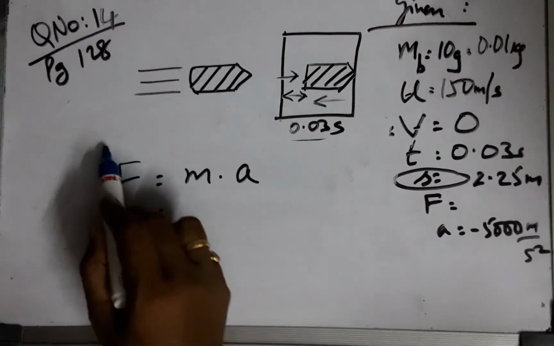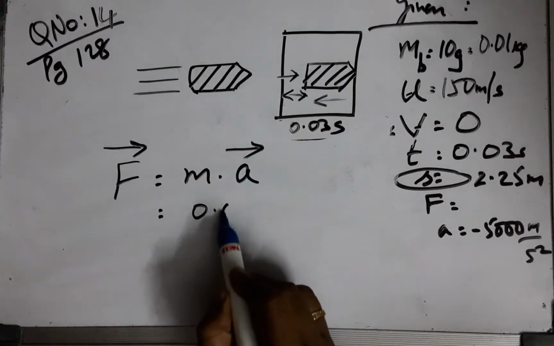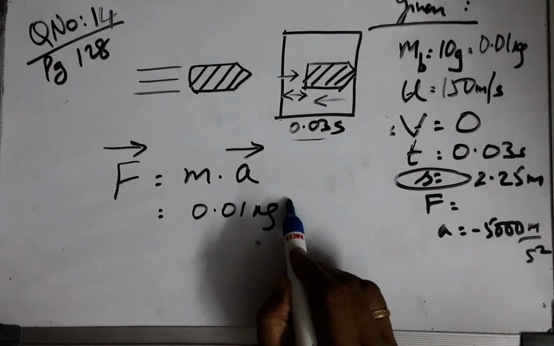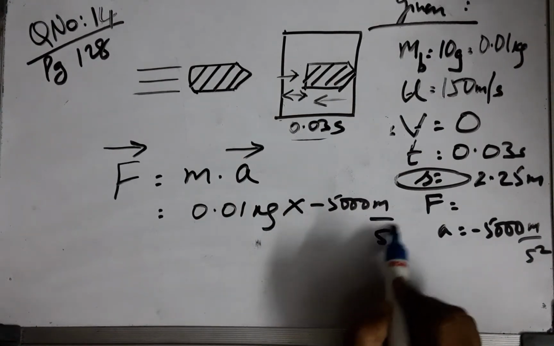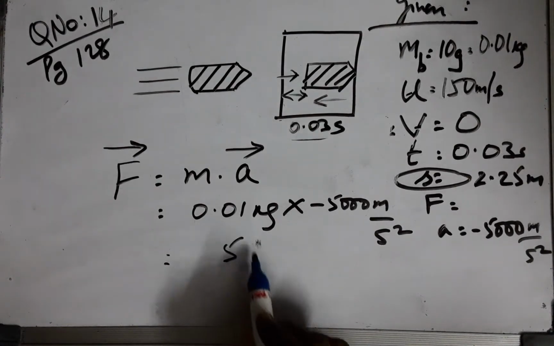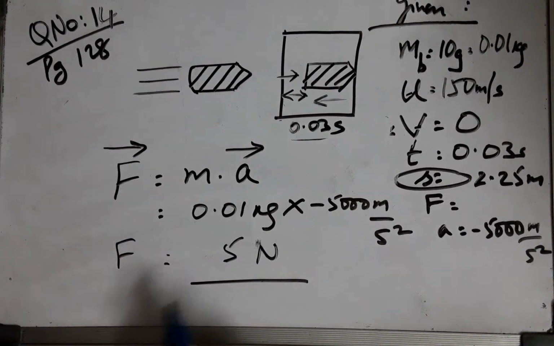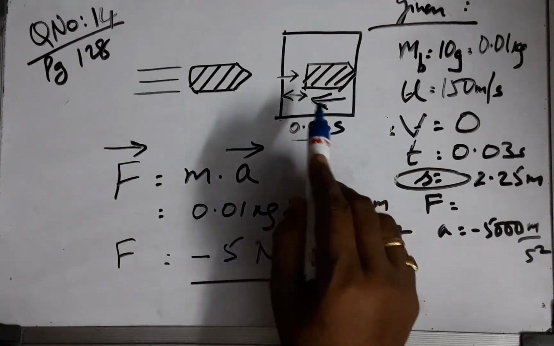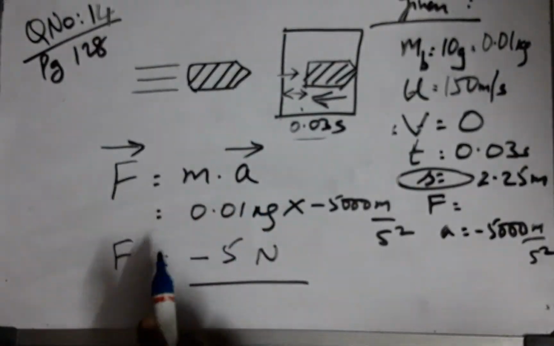And finally we can find out the force, which is nothing but mass of the bullet into acceleration, which is negative 5000 meters per second square, and we have 5 newtons as the answer. And definitely it is a stopping force. The force exerted by the block on the bullet is certainly a stopping force, therefore it is